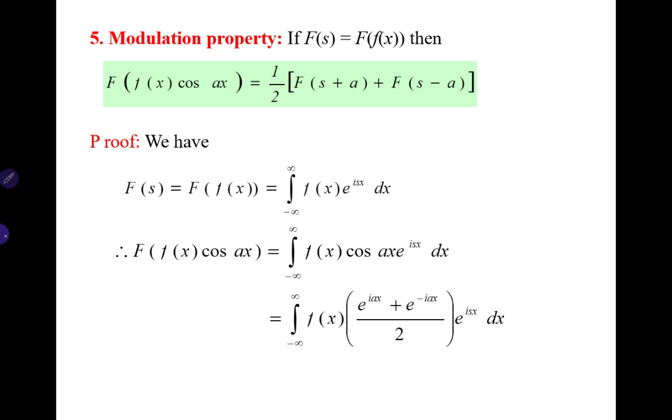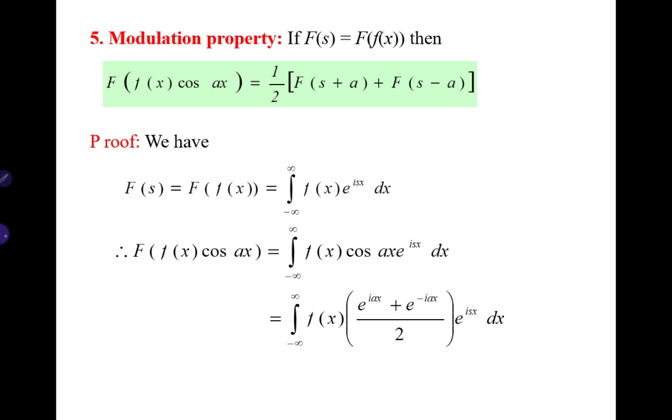Now the next property is the modulation property, which states that if F(s) is the Fourier transform of f(x), then the Fourier transform of f(x) cos ax is equal to 1/2 times F(s+a) plus F(s-a). Now we have F(s), that is the Fourier transform of f(x), which by definition is the integral from minus infinity to infinity of f(x) e^{isx} dx.